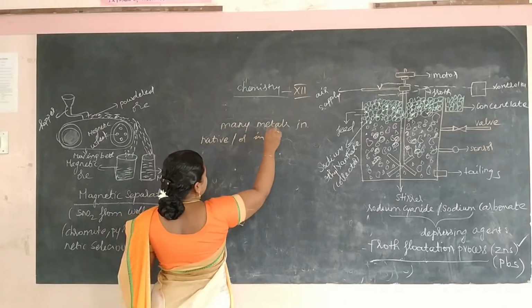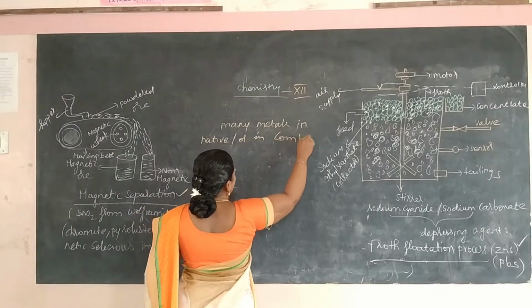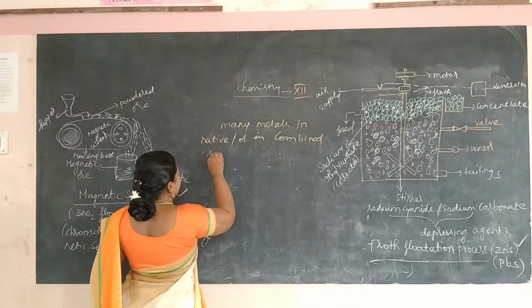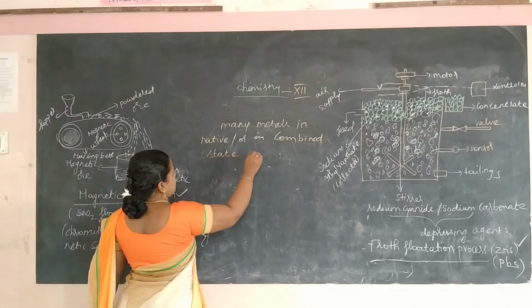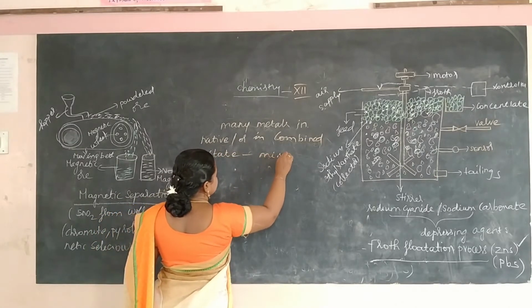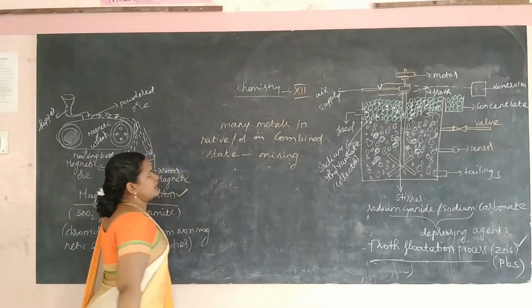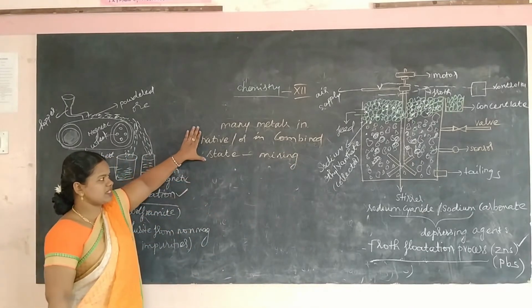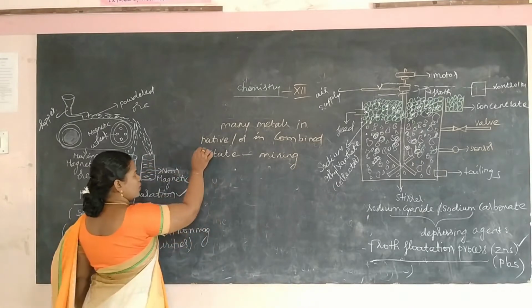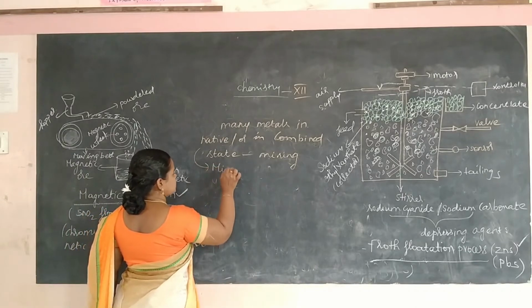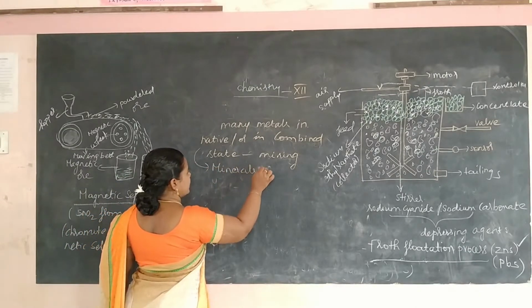Native or combined, the metal is obtained from the earth. That is known as mining. And the metals which are present in the native or in combined state are known as minerals.